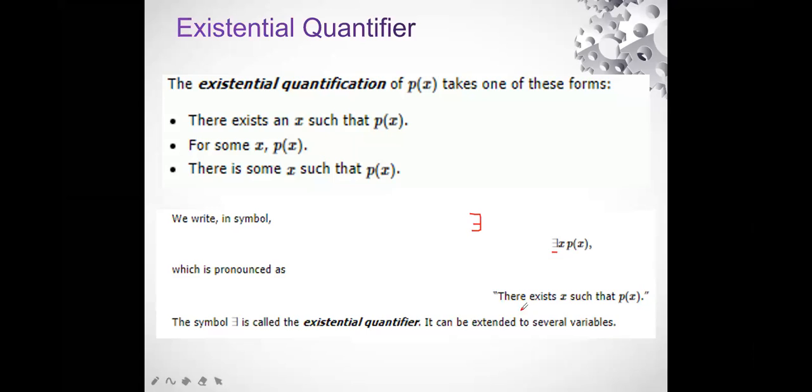We pronounce it this way: there exists x such that px is going to be true. Again, we are not writing that px is going to be true, only such that px. What does this mean? This means that for some values of x, px is going to be true, but for some values it is going to be false. So I hope you have understood the existential and universal quantifiers.